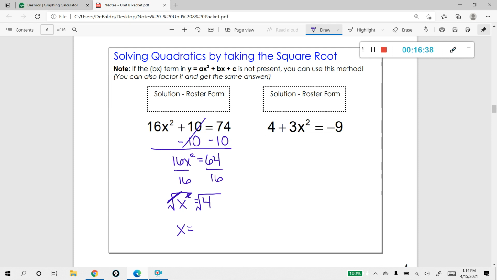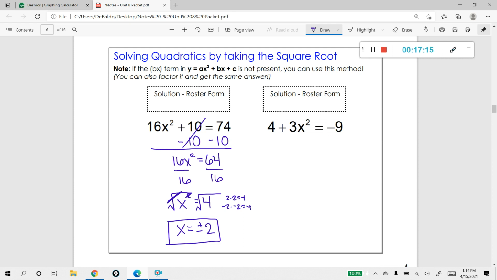We know that. But it's actually also negative 2, because doesn't 2 times 2 equal 4? And negative 2 times negative 2 also equals 4? Well, this is when we actually start applying the positive and the negative root. So the square root of 4 is going to give us an answer of plus or minus 2. And this is your answer. What it means is your graph is going to cross through the x-axis at positive 2 and negative 2.